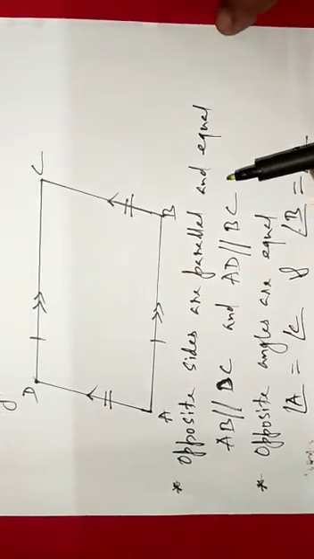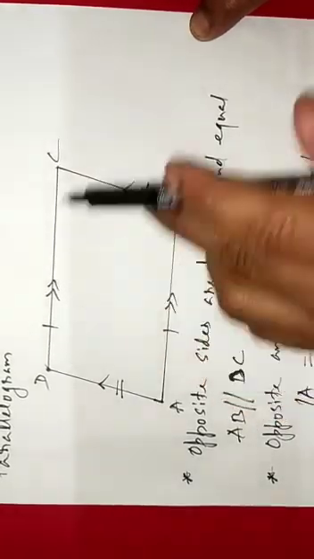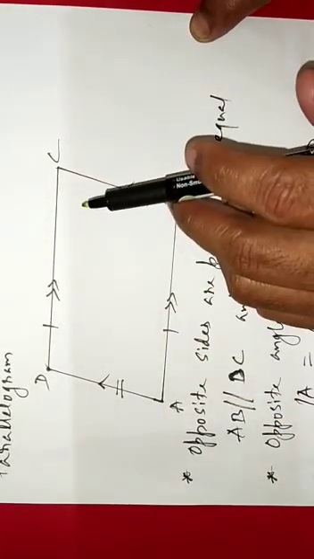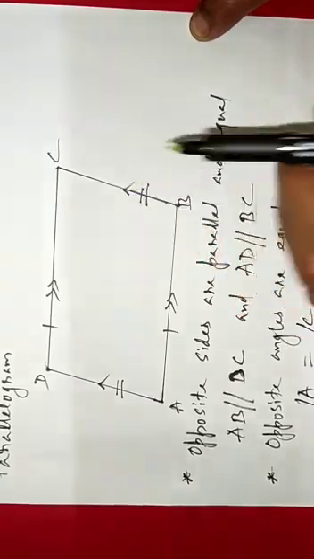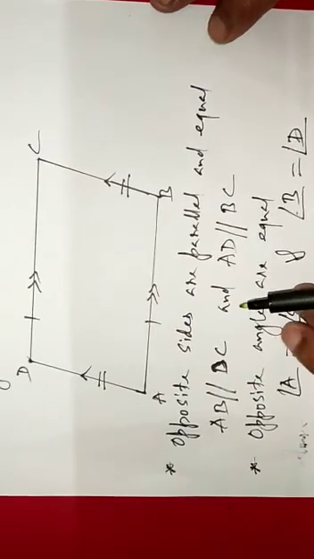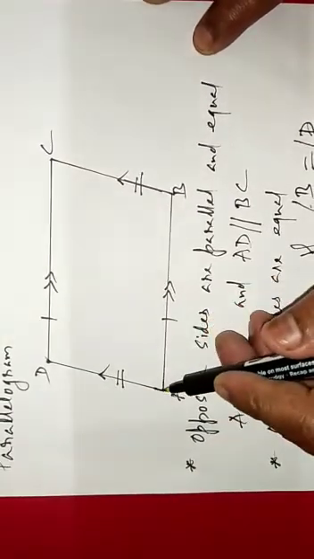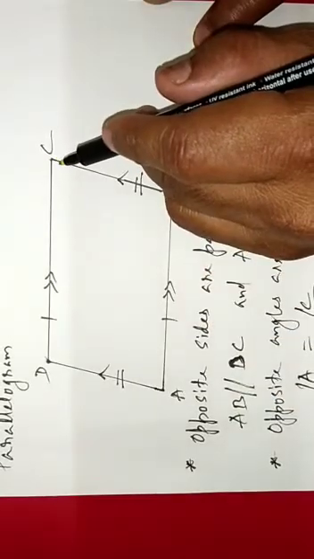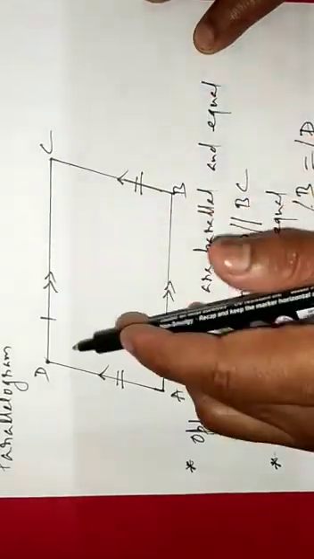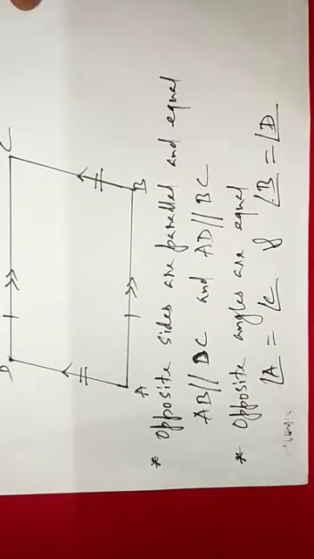Is that clear? So in a parallelogram, the opposite sides are parallel and equal. The second property of the parallelogram is that the opposite angles are also equal. Like here, angle A is equal to angle C. Angle B is equal to angle D. Did you understand?